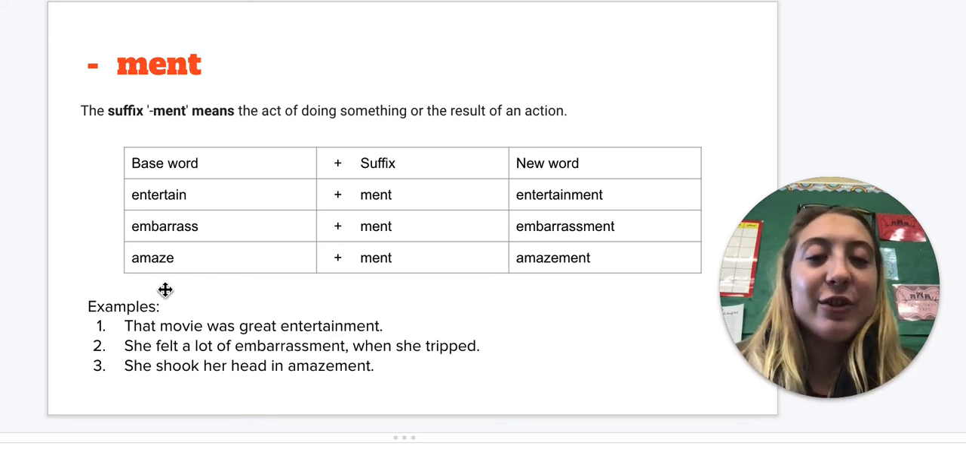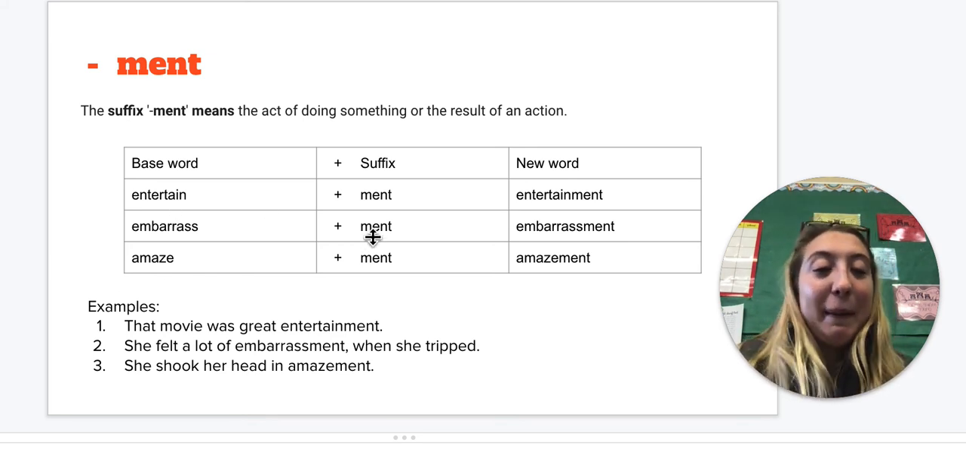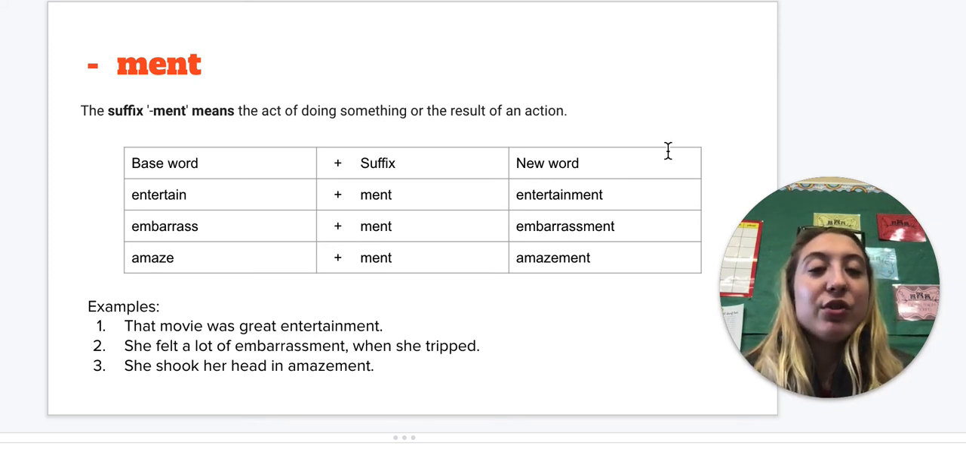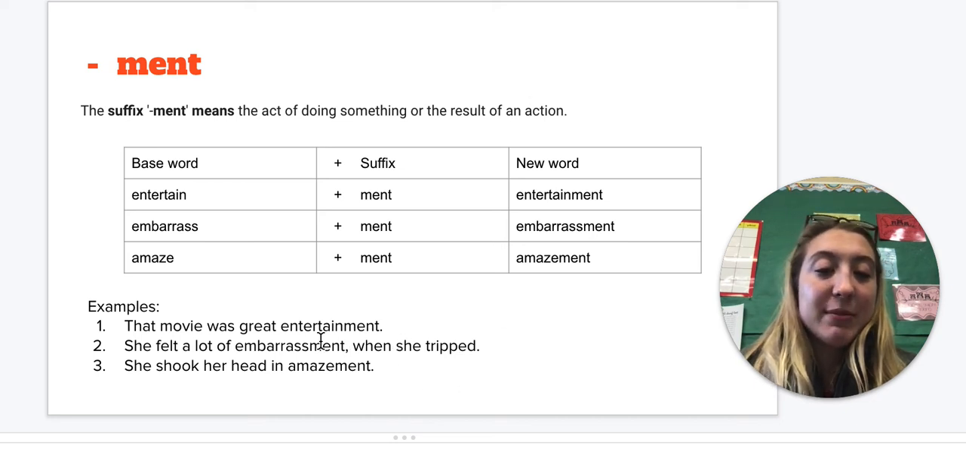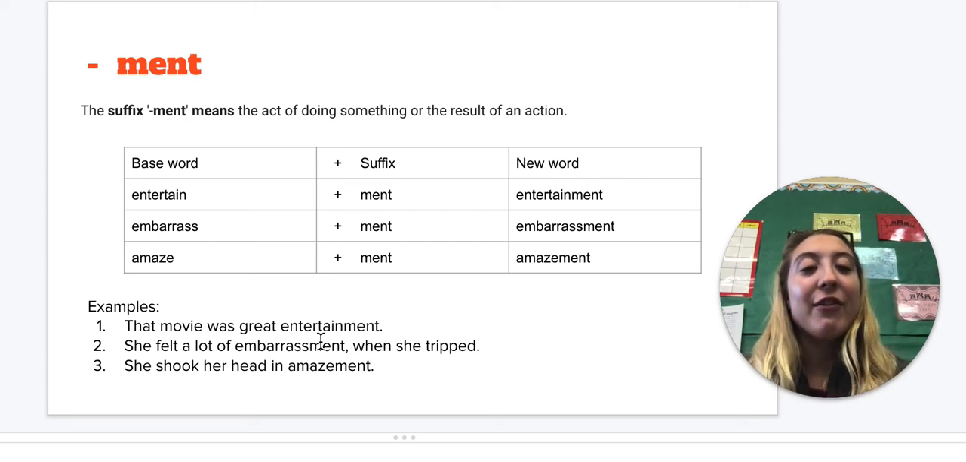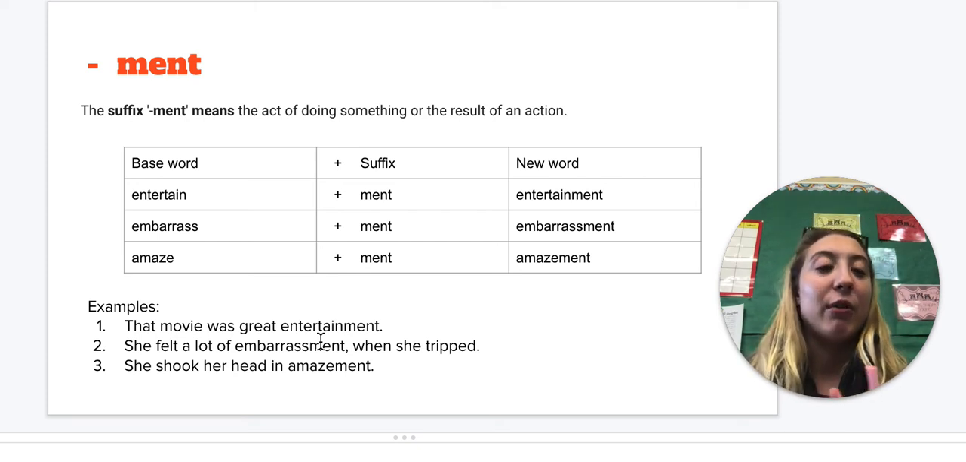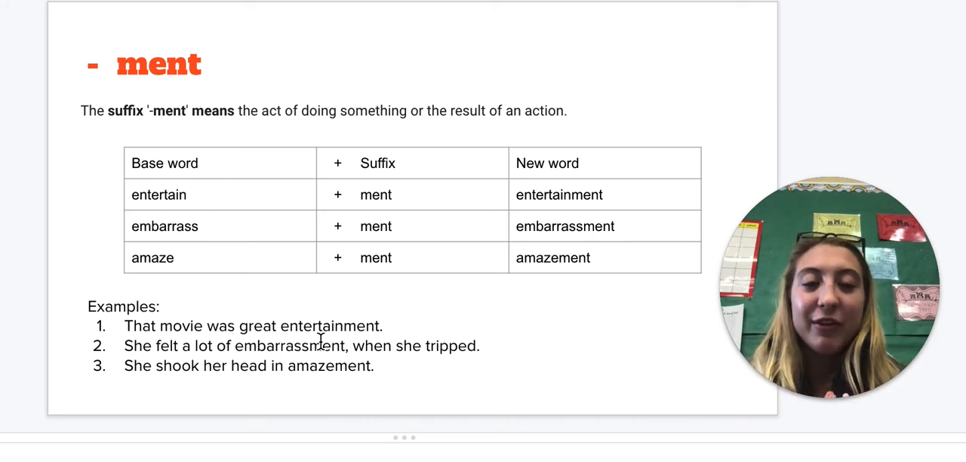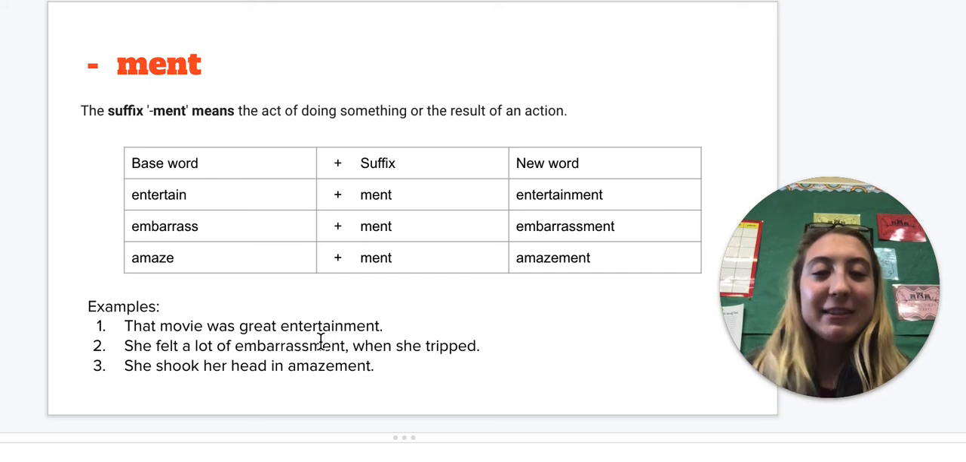If I go to embarrass plus ment, embarrassment, and then I look at my example, she felt a lot of embarrassment when she tripped. It's a result of an action. Once she tripped, she felt a lot of embarrassment. It's a result of being embarrassed. After the action, we were left with a result of feeling embarrassed.